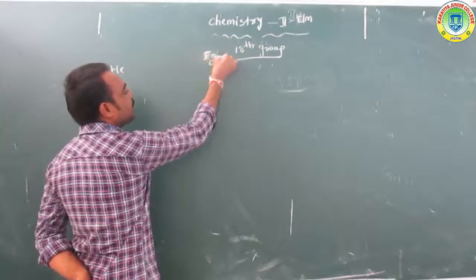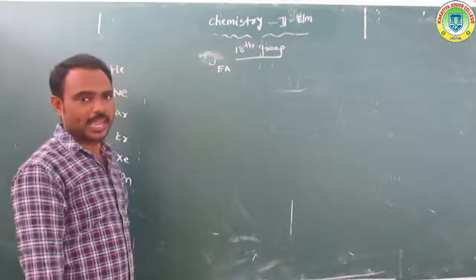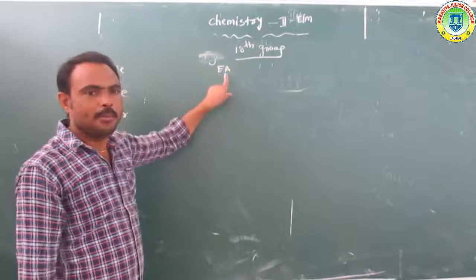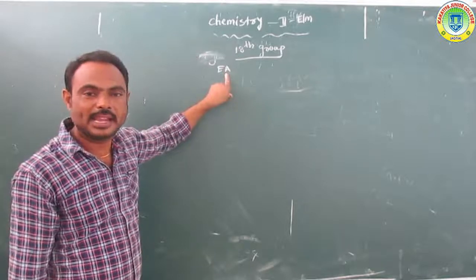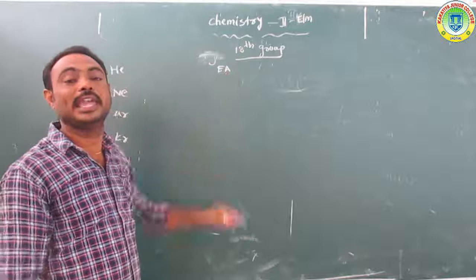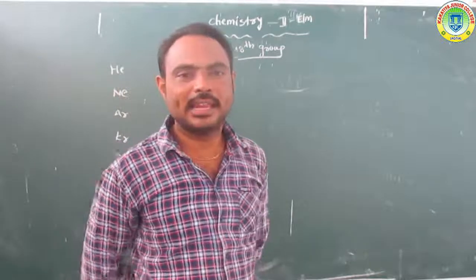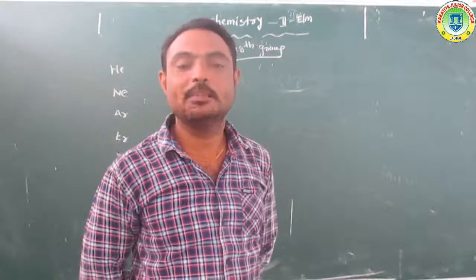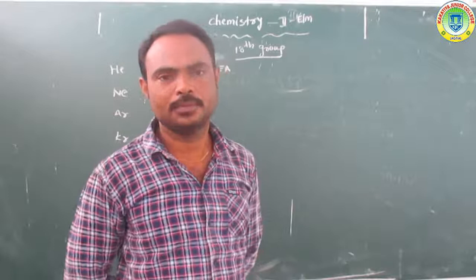electron gain enthalpy, just like EA, which means electron affinity. Electron affinity is also called electron gain enthalpy. What is the meaning of electron gain enthalpy? It is completely the reverse of ionization enthalpy.